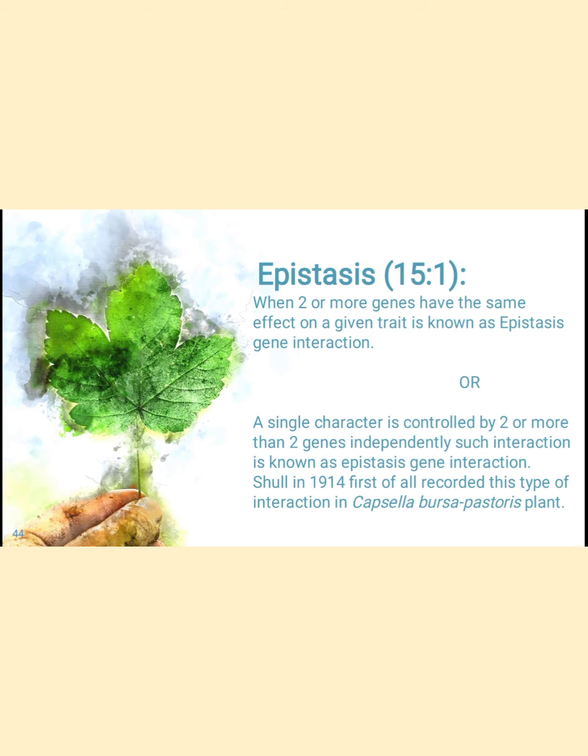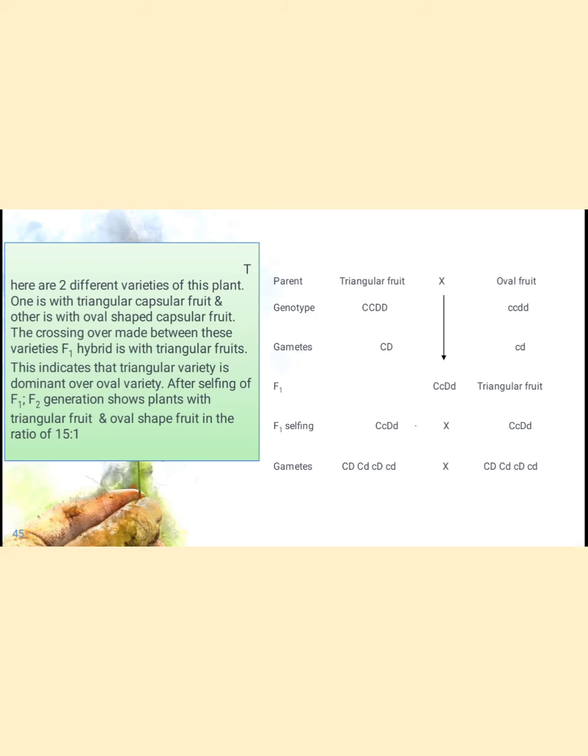Simply, that is a masking effect. Epistasis is nothing but two or more genes having the same effect on a given trait, or two or more genes controlling the trait of that organism. This was first observed by Shull in 1940. He recorded this type of interaction in Capsella bursa-pastoris. In this plant, the epistasis reaction was recorded by Shull in 1940. Let's see an example of epistasis.